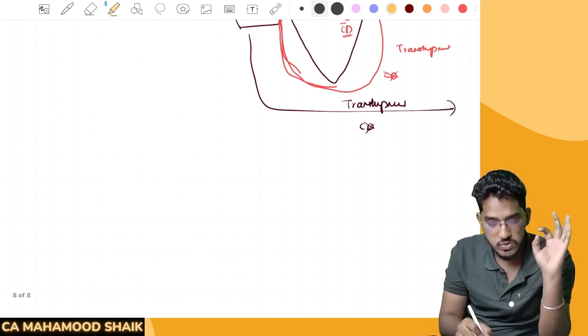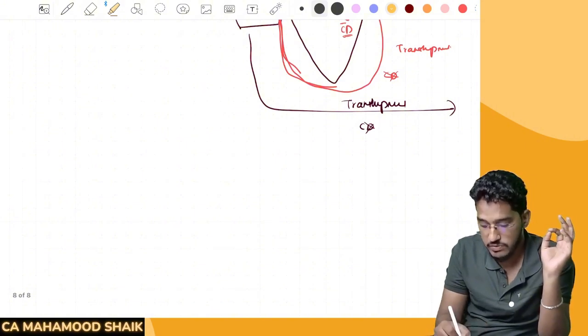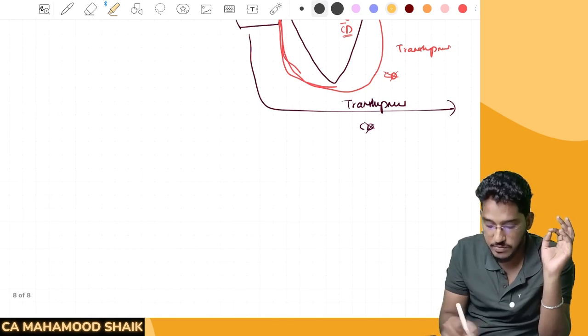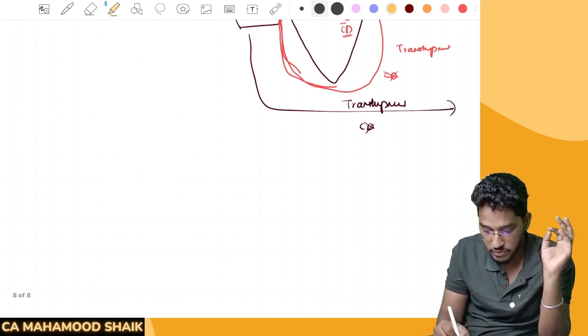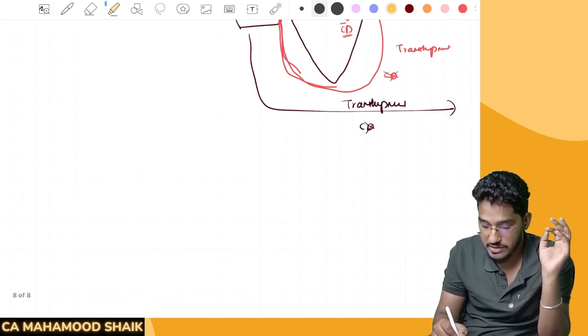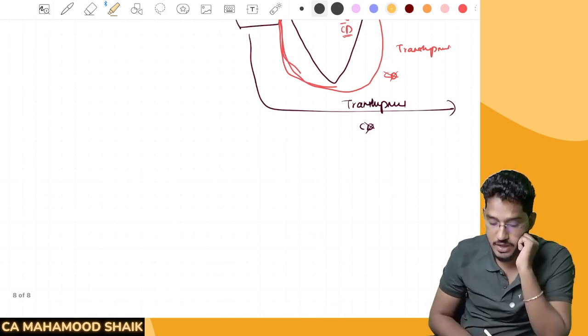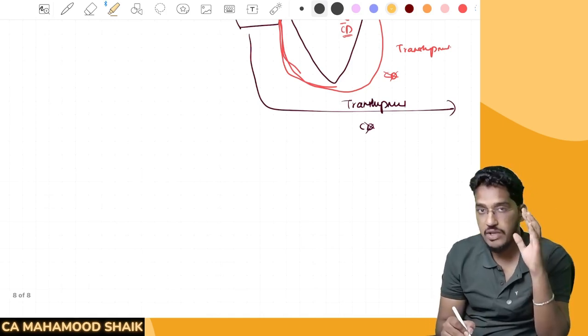For this 2 lakh rupees worth of product A, we will impose 10% customs duty, which comes to 20,000. On this 1 lakh rupees, 15%, which comes to 15,000. On this 2 lakh rupees, 5%, which comes to 10,000. On this 3 lakh rupees, 20%, it will come to 60,000 rupees. And on that 2 lakh rupees, 30%, it will again come to 60,000. The total is 60, 60, 120, 130, 150, 165. 1,65,000 rupees of customs duty will be payable when you are able to determine the value of each and every